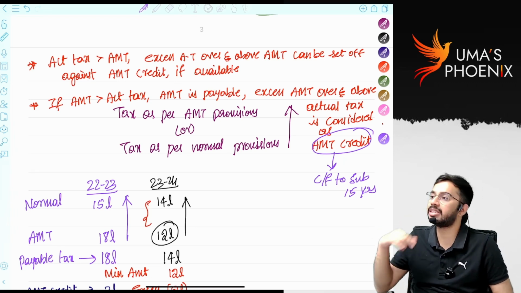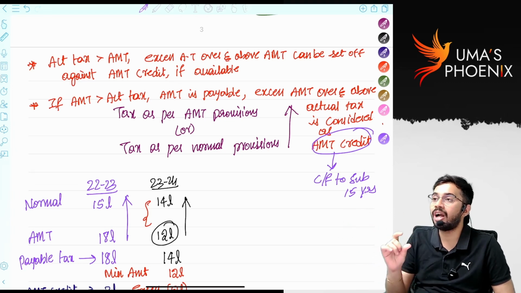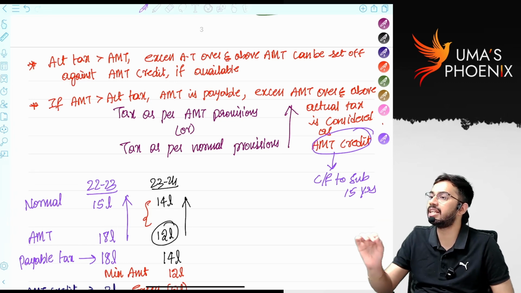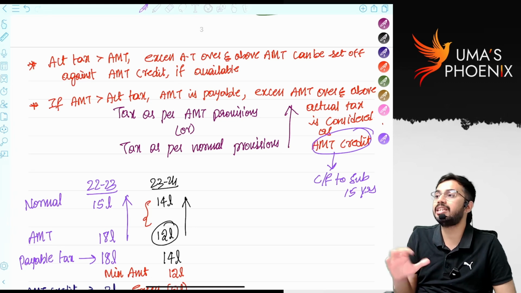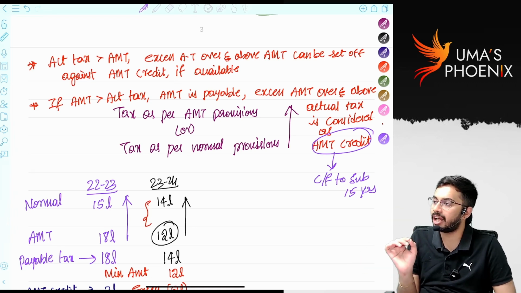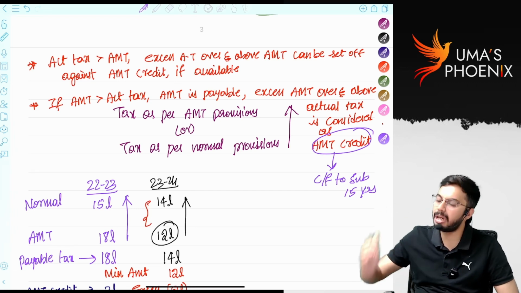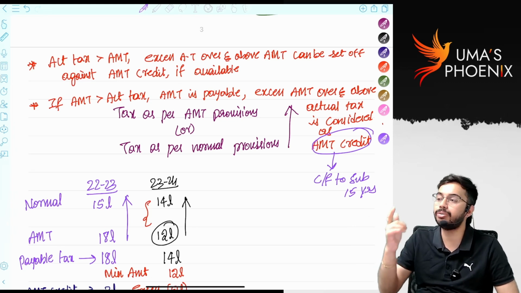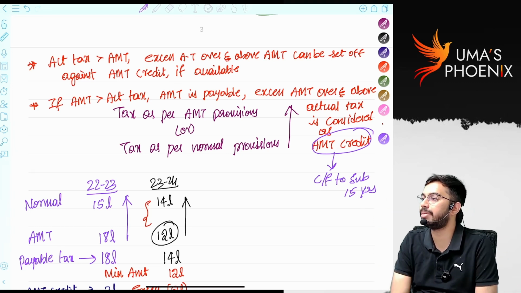If AMT is higher, you need to mandatorily pay AMT. However, whatever extra AMT you have paid over and above normal tax is given as AMT credit. If actual tax is more than AMT, in such a case, excess actual tax over and above AMT. Even if actual tax is more than AMT, minimum you will pay AMT. But whatever the excess actual tax over and above AMT is there, that you can set off against AMT credit.